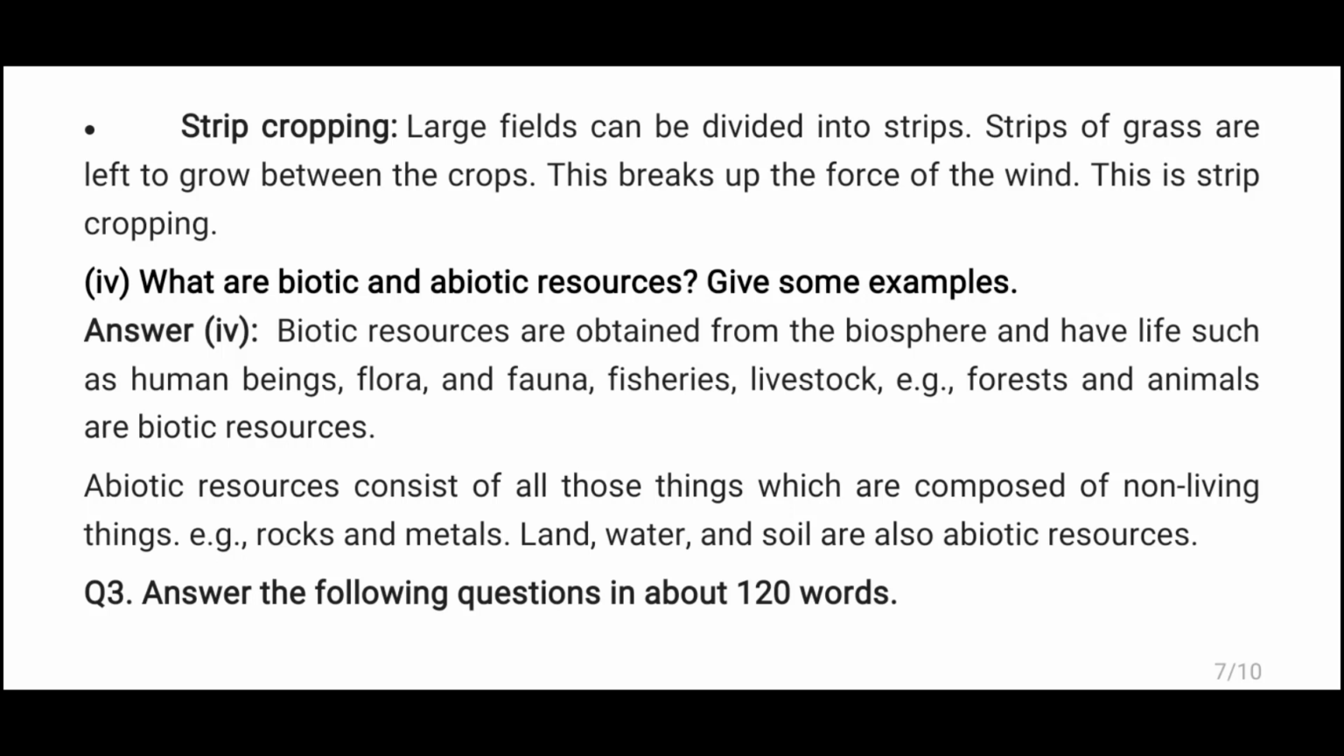Give some examples. Biotic resources are obtained from the biosphere and have life, such as human beings, flora and fauna, fisheries, livestock, etc. Forests and animals are biotic resources. Abiotic resources consist of all those things which are composed of non-living things, for example, rocks and metals. Land, water, and soil are also abiotic resources. Answer the following questions in about 120 words.